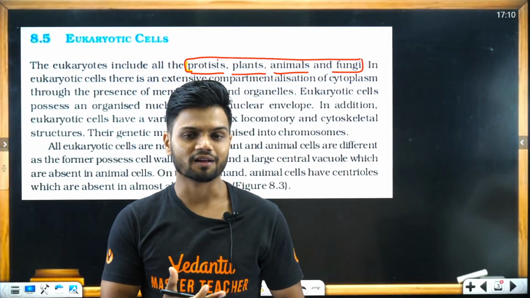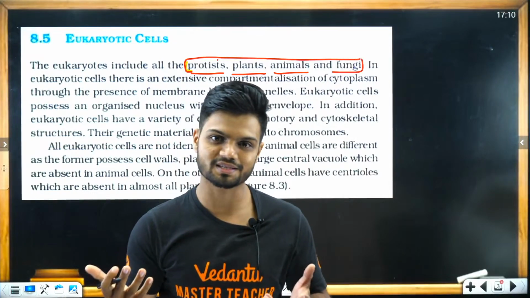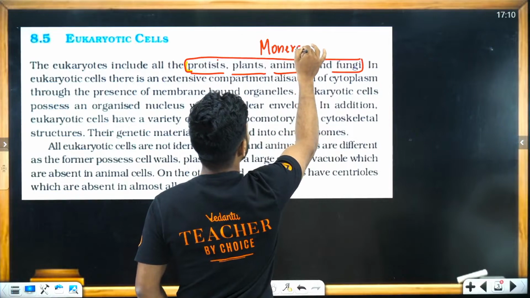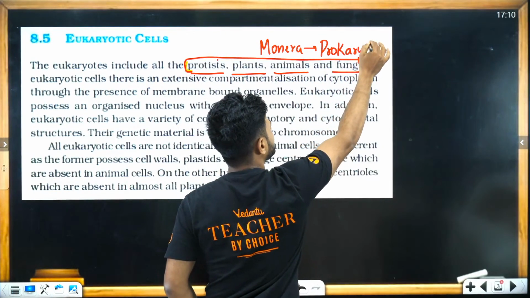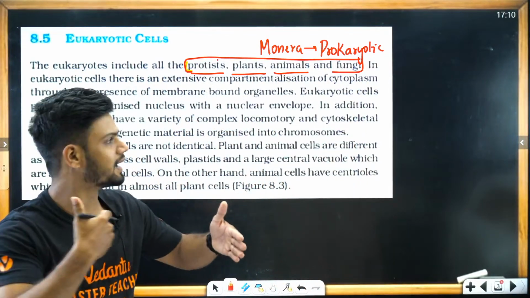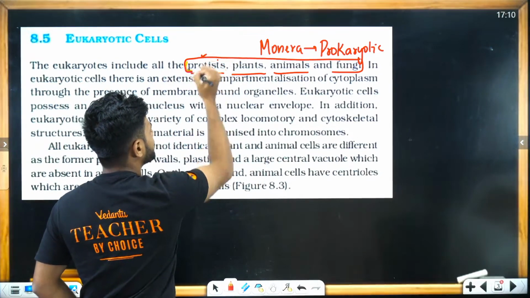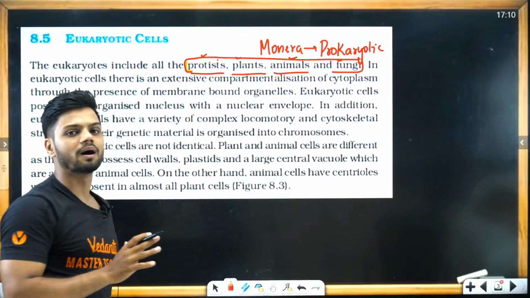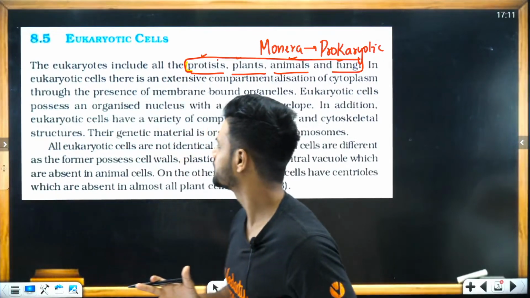So kingdom Monera has prokaryotic cell. Apart from kingdom Monera, everything else is eukaryotic in nature, be it protista, plants, animals and fungi. All 4 of them are eukaryotic in nature. Is that point clear to all of you? It's a very simple point, right?